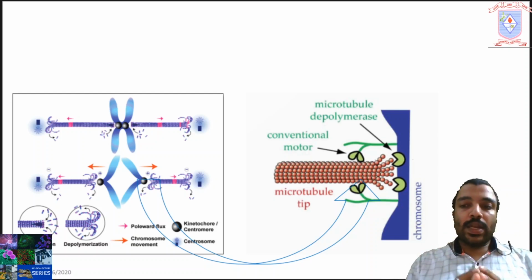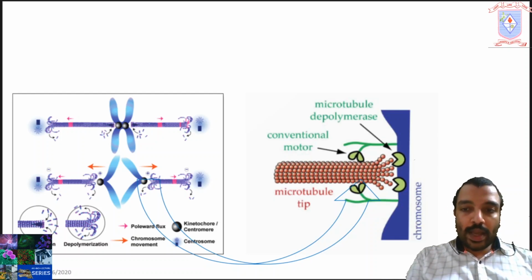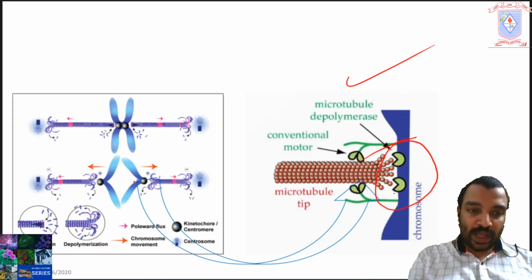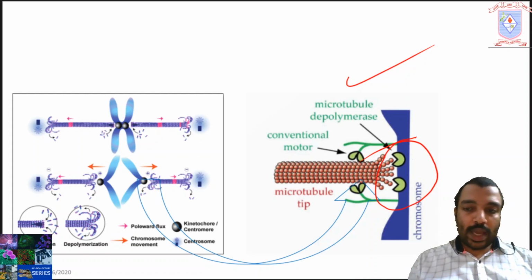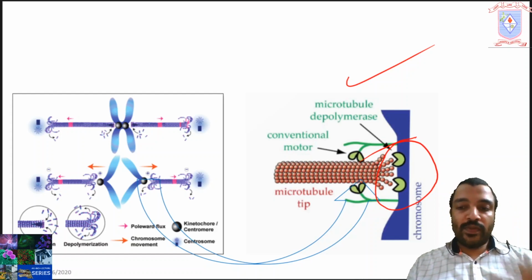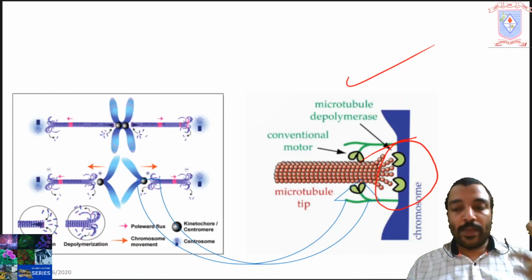To explain this, look at this picture. Okay, in this picture on the right side of this slide, you can see the detailed view of the inner kinetochore mitotic spindle interface. Okay, hope you know the three subcompartments of the kinetochore. If you don't know, then view the last uploaded video on YouTube again.